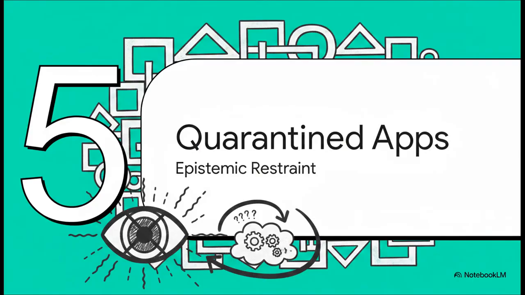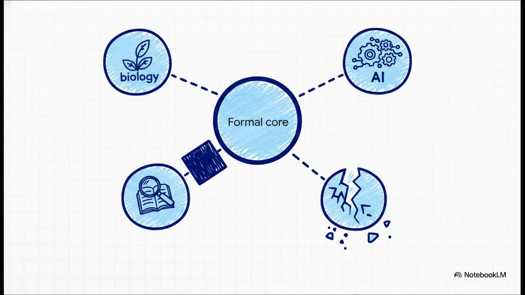Finally, we arrive at Section 5, limits and quarantined applications. The author shows strict epistemic restraint here, explicitly stating that the formal core does not, by itself, independently prove physics, biology, consciousness, or civilization. If you want to study artificial intelligence, you need an explicit AI bridge, defining transient context versus durable memory and proving causal testing. Biological systems require specific mappings for metabolism. These domain applications are strictly quarantined.